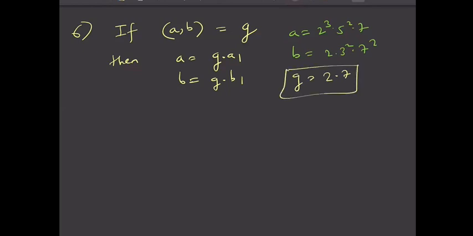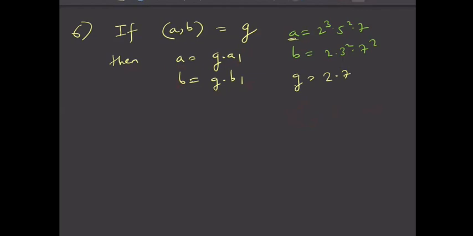So the GCD G is a common factor of A and B. So A you can write as G into something, and B is also G into something, because G divides A and G divides B. So you can write A as G into A1 and B as G into B1. This is the meaning of common divisor: A is G into A1 and B is G into B1.